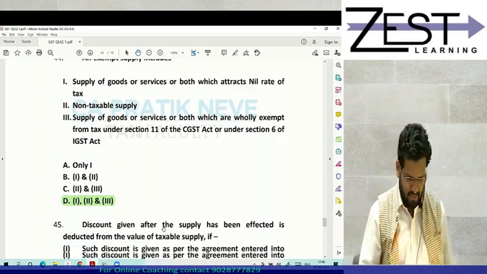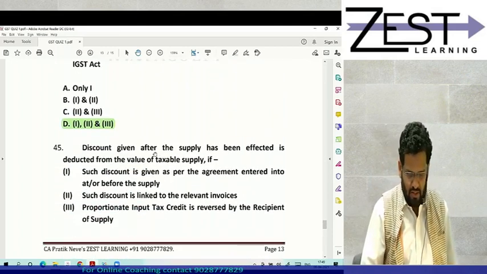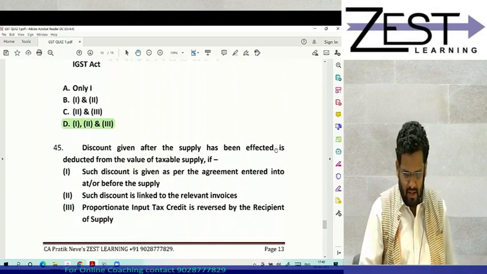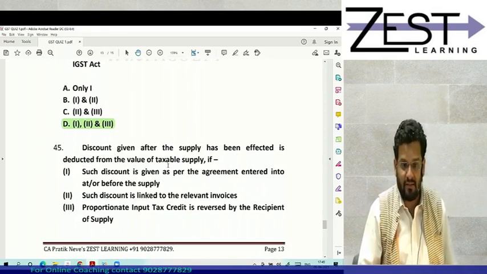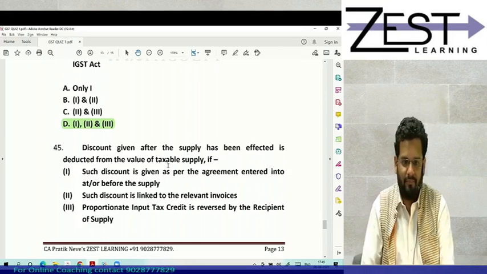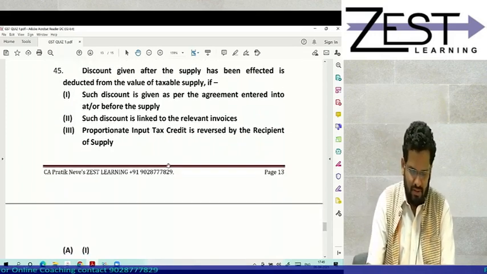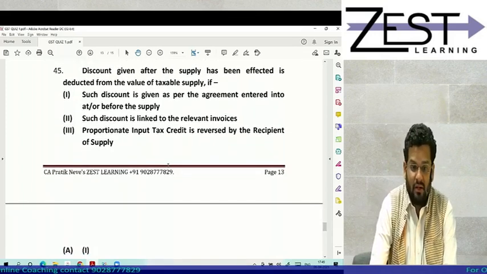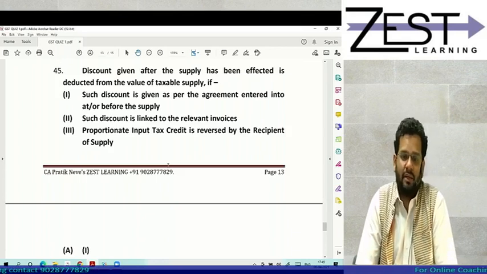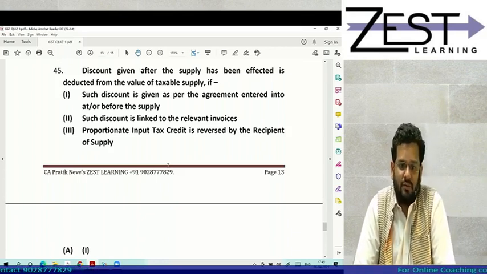Next. Discount given after the supply has been effected is deducted from value of taxable supply if. So this is talking about conditions to be satisfied to exclude discount from the assessable value as per section 15 subsection 3.